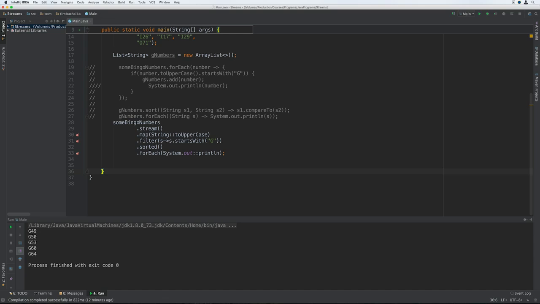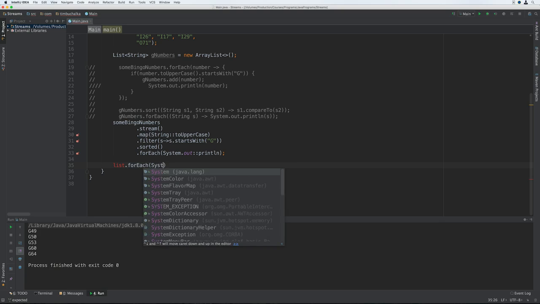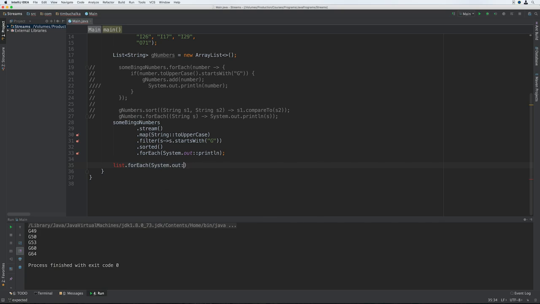So in previous videos in this section, we saw that the iterator.forEach method takes a consumer argument. So you might be wondering, could we have passed it a method reference, a code like this that we've worked on previously, list.forEach. So my question is, could we have done this? System.out, a method reference, println. Could we have done something like that? Absolutely, we could have. But we needed to learn how lambda expressions map to the interfaces in the java.util.function package before we started to use shortcuts, which is why we did something along these lines.